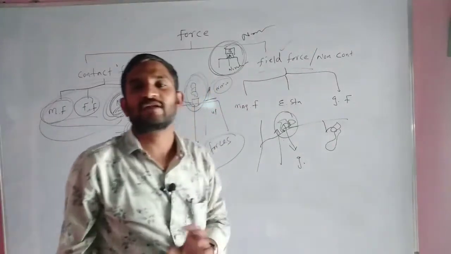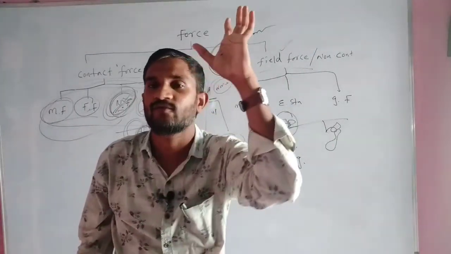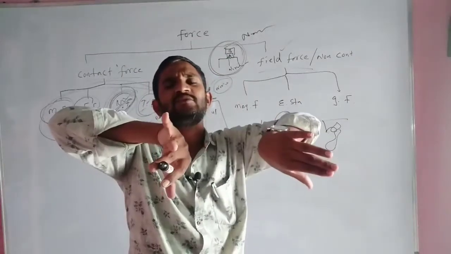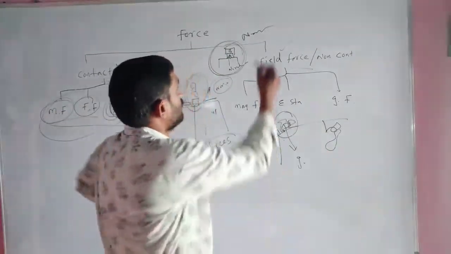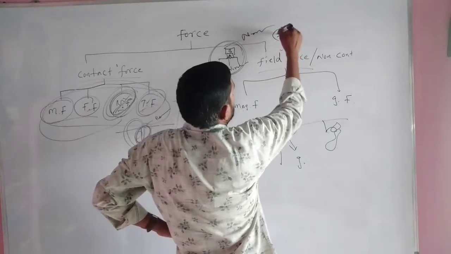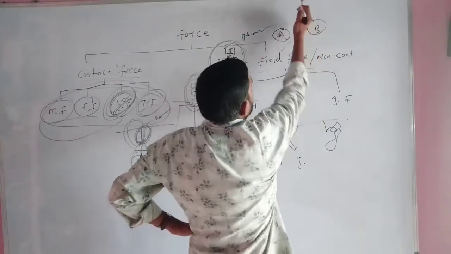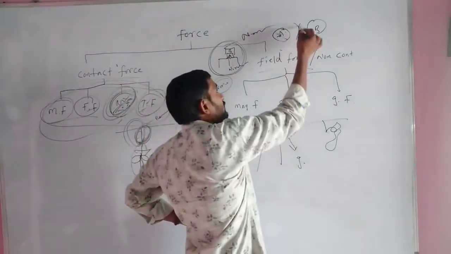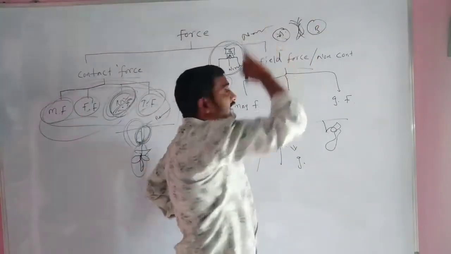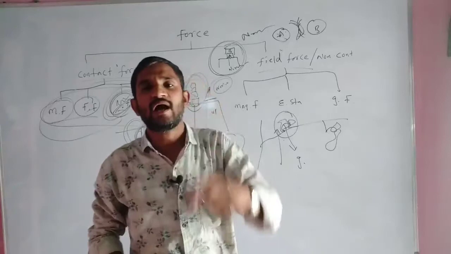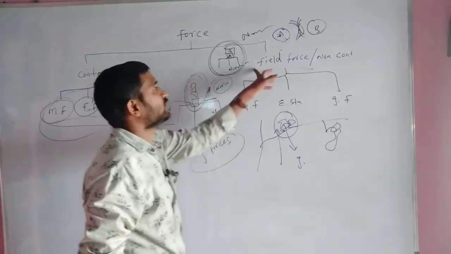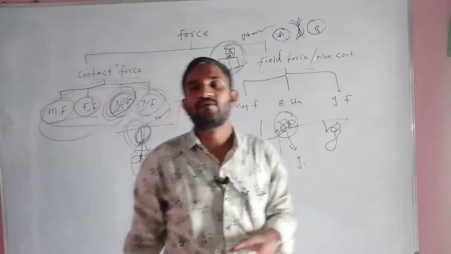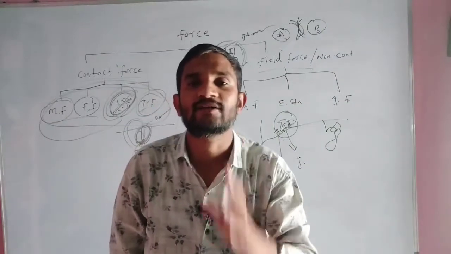Field force, otherwise non-contact force. Suppose object A is there, object B is there, there is no contact between these two, and some kind of force is working. That force we have to know as field force, otherwise non-contact force.